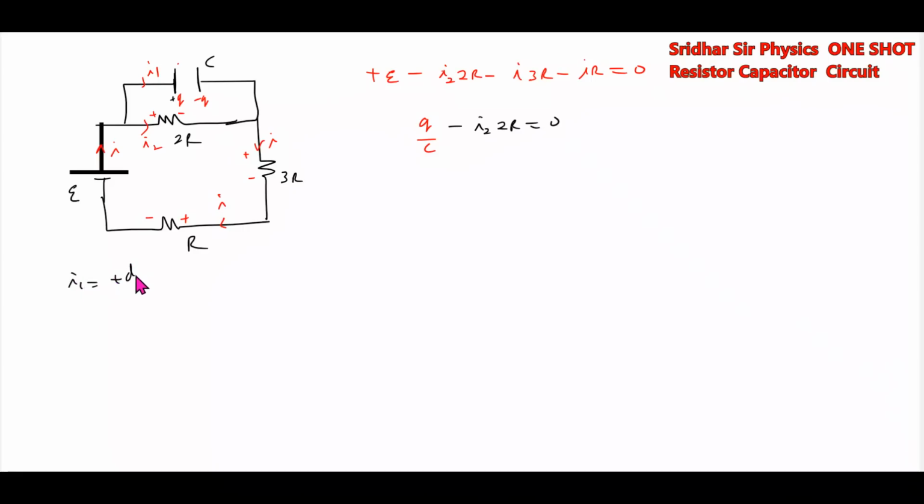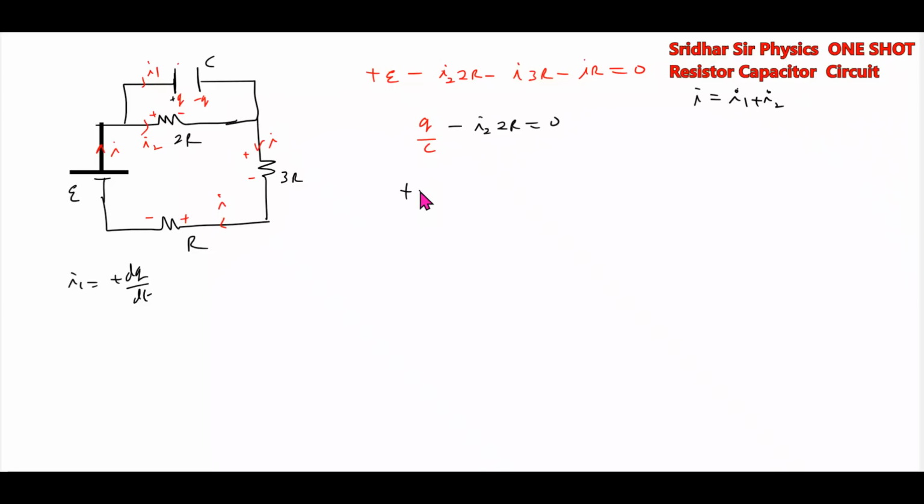I1 equal to plus dq by dt. Then what is the KVL equation equal to? I equal to I1 plus I2. Substitute this and you can solve it. I1 is responsible for dq by dt.